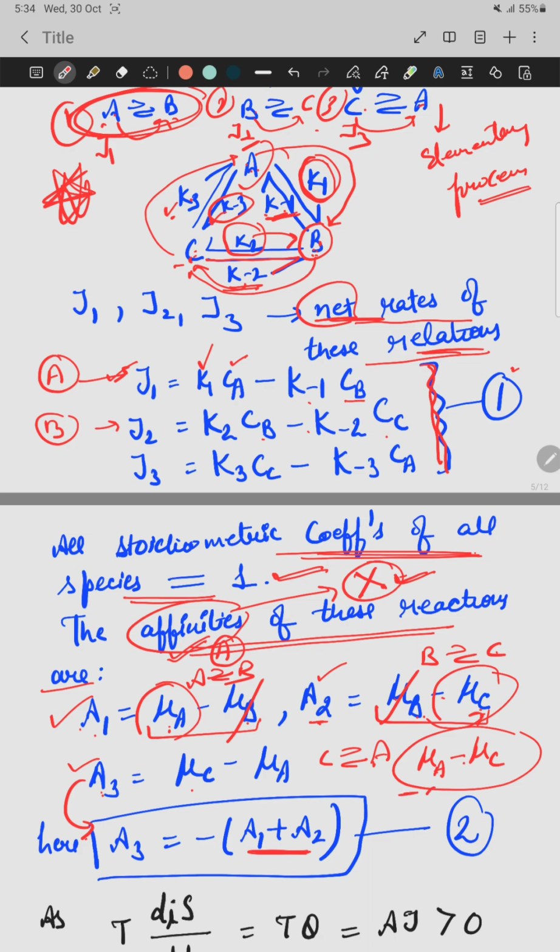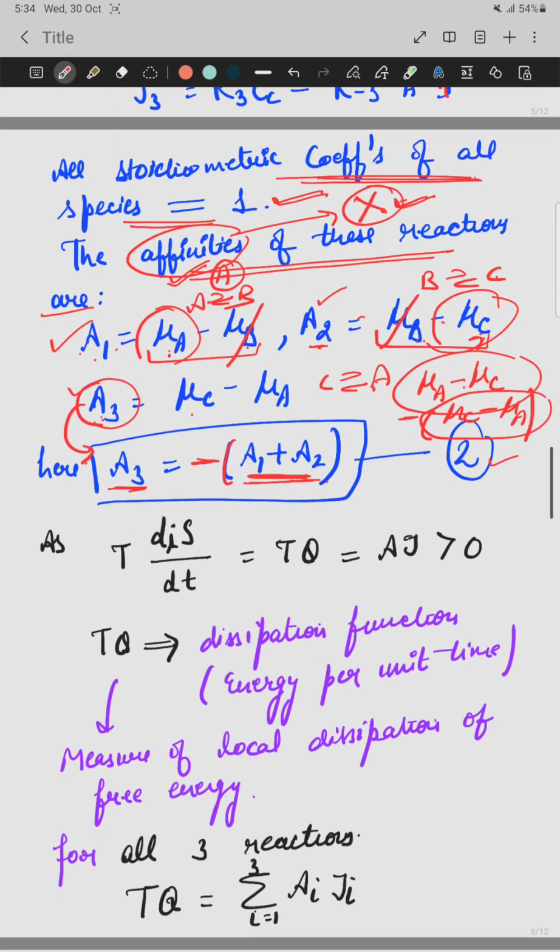Minus is taken common. This will become chemical potential of C minus chemical potential of A. What is mu C minus mu A? This is A3. So A3 is written as minus, if we take minus as common, A1 plus A2. This is my second equation. Now this relation you have to learn, because the derivation of this is not in your syllabus.